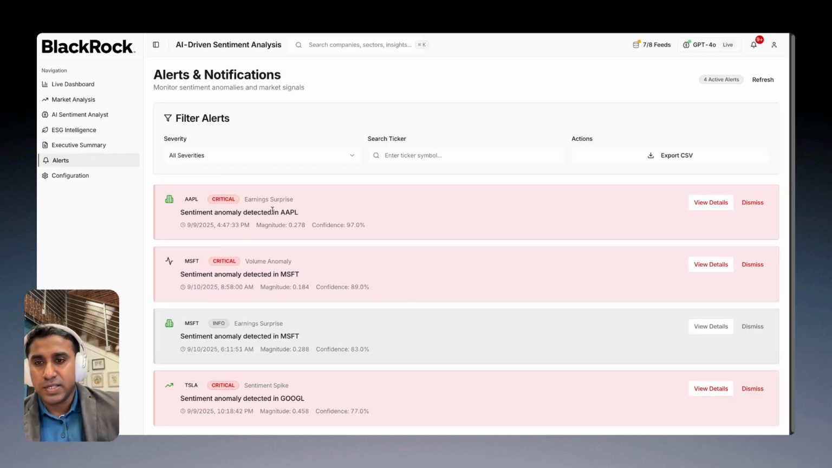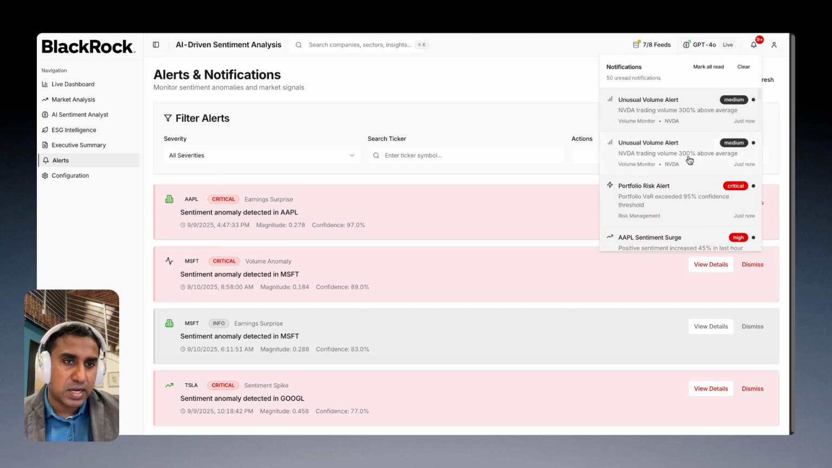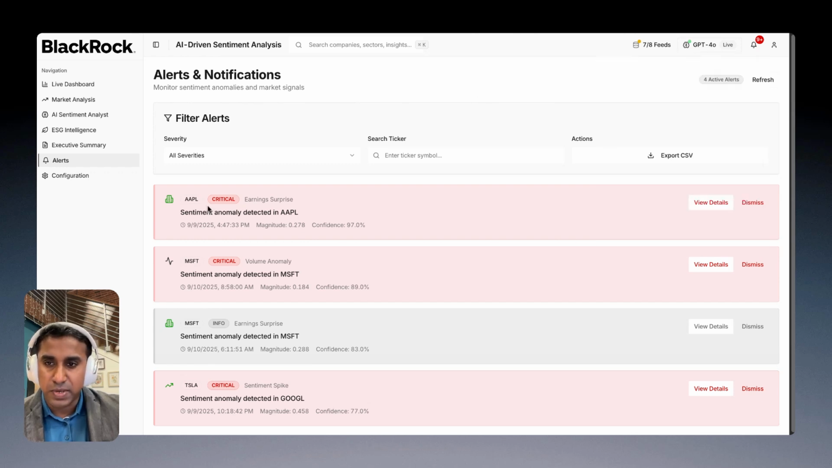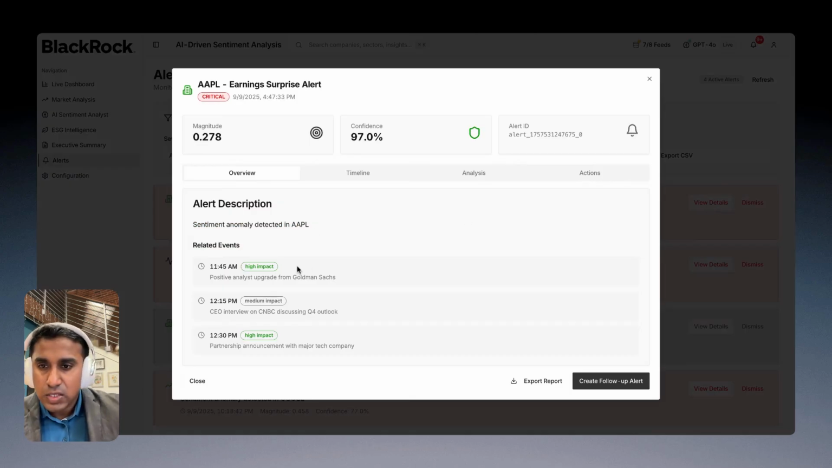Now comes the alert mechanism. As you can see, there's a continuous feed coming to the portal. All the data is being collected, and then the alert system is triggered. Right now, you see there is a sentiment anomaly detected in the Apple use case, and when you click on view details, it gives you exactly what the event is. For example, a CEO interview on CNBC discussing Q4 has triggered the alert, and you can see the criticality, the magnitude, and the confidence in the alert.